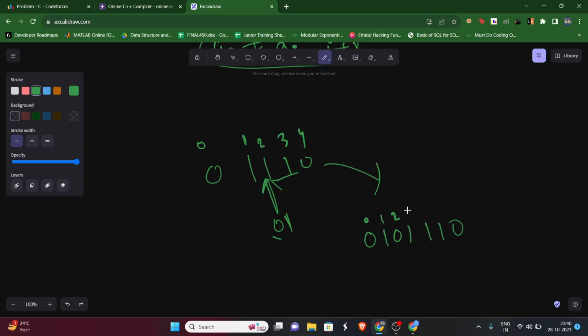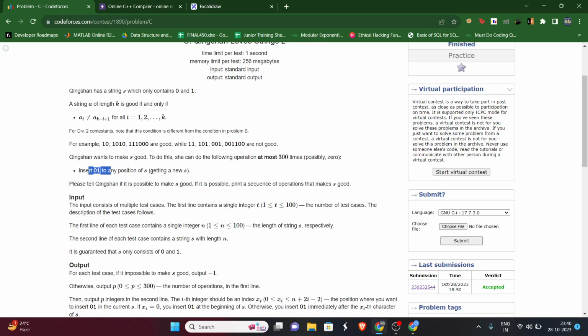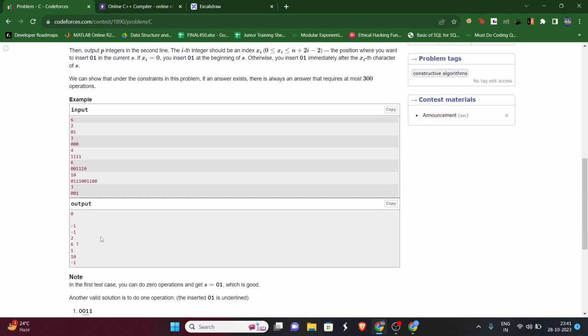Now the indexes will be changed like this. So whenever we are inserting, we return the indices as per this new string. If it is possible, then we have to print the sequence. We'll see in the question: the number of insertions, and the sequence of where we are inserting.